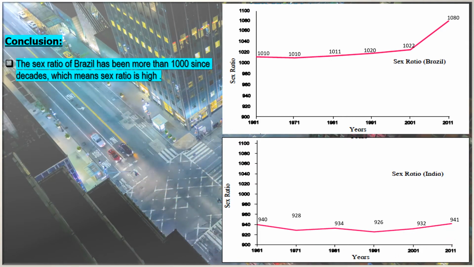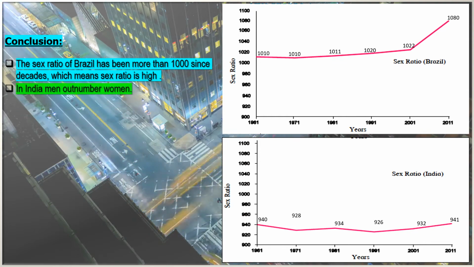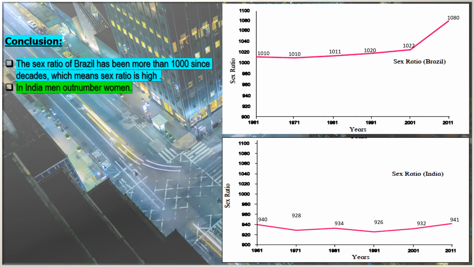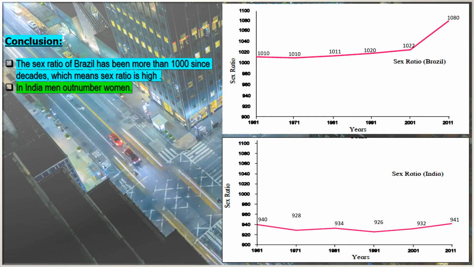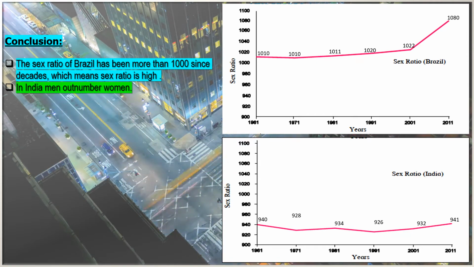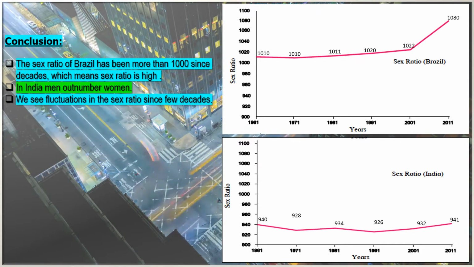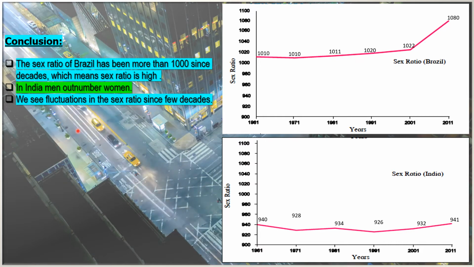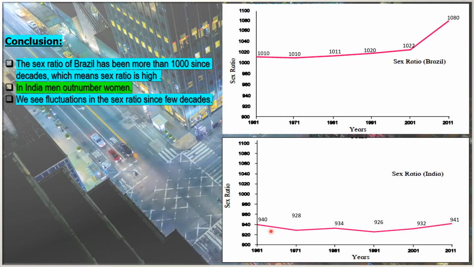So what do we conclude by this? When we compare both the graphs, we can easily say that the sex ratio of Brazil is higher than that of India. So in India, men outnumber women. We see fluctuations in the sex ratio over the past few decades. In some periods it is decreasing, then again there's a hike, then again a decrease, and then again a hike. These are the fluctuations that we observe in India.